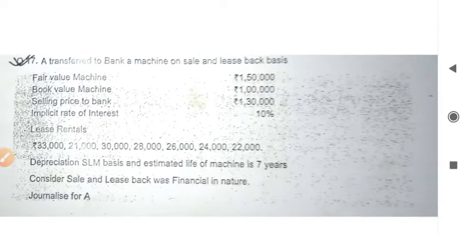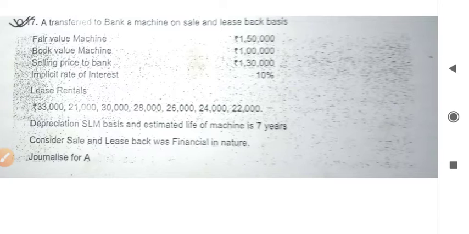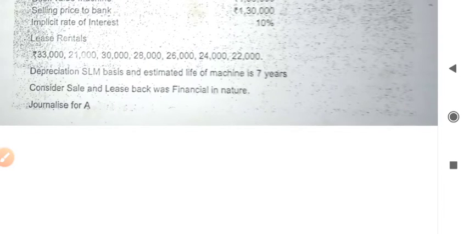Let's see an example. Suppose, for example, A transferred to a bank a machine on sale and lease back. The fair value of the machine was 1,50,000. Book value of the machine was 1 lakh. Selling price to the bank was 1,30,000, and rate of interest was 10%. Lease rentals were 33, 21, 30, 28, and depreciation is charged on SLM basis. Estimated life of the asset is 7 years. Consider the sale and lease back to be of financial nature.